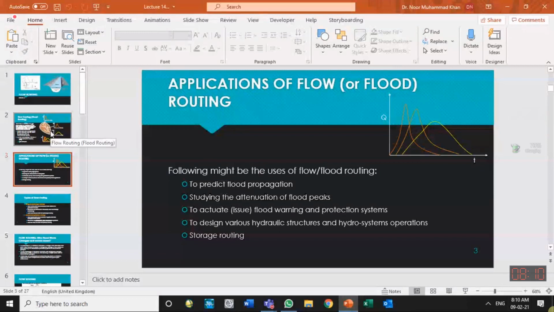When we say some location downstream, a channel should come to your mind, like the Ravi River or the Indus River. And when we say hydrograph at one location, then some location should come to your mind, for example, the location at Shadra.